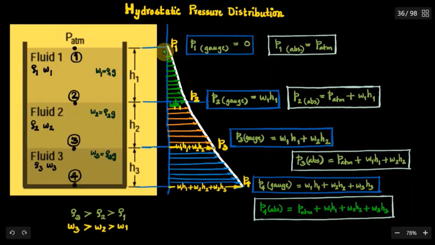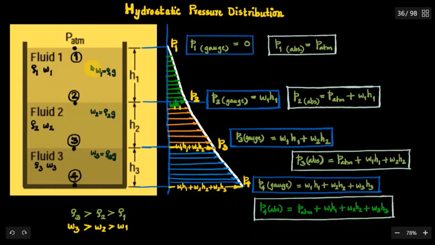If you want to plot the gauge pressure variation at points 1, 2, 3 and 4 along the depth of the 3 liquid columns. So at the level 2, you mark W1 H1. At the level 3, you mark W1 H1 plus W2 H2. And at the level 4, you mark W1 H1 plus W2 H2 plus W3 H3. And then join them by lines, because we know that the pressure variation is linear.